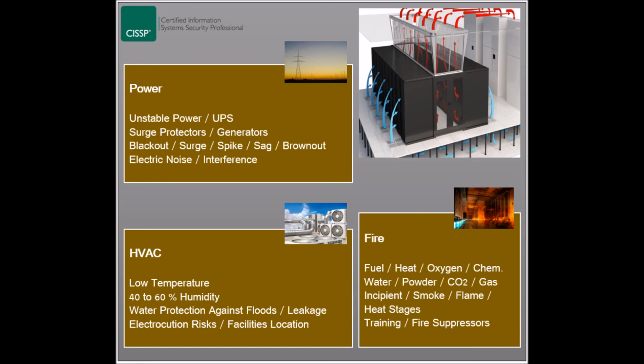Fire suppressors include fire extinguishers, which come in different types and classes, and each class is used against a specific type of fire. Fire detection systems alarm an organization that a fire is about to happen, and they can be temperature change detectors, temperature rate of rise detectors, flame actuators, and smoke actuators. Water suppression systems include wet pipe and dry pipe systems, deluge systems, and pre-action systems. Finally, gas discharge systems remove the oxygen from the air, which suppresses the fire, but should not be located where personnel are present.